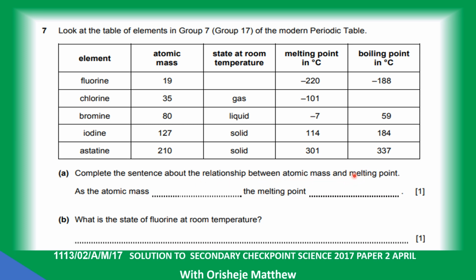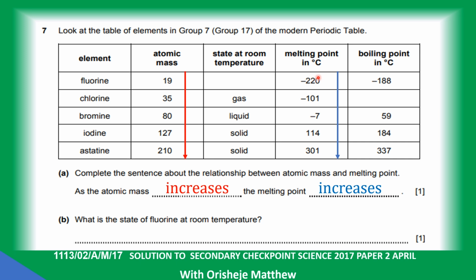If we look at it, as atomic mass increases, then melting point also increases. What is the state of fluorine at room temperature?